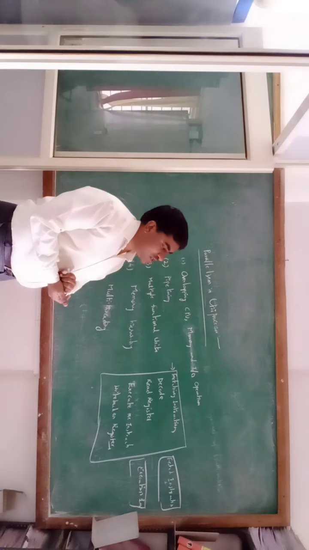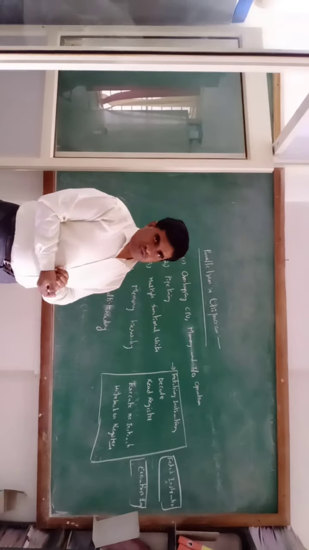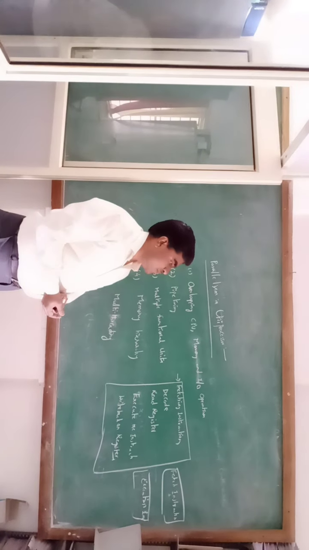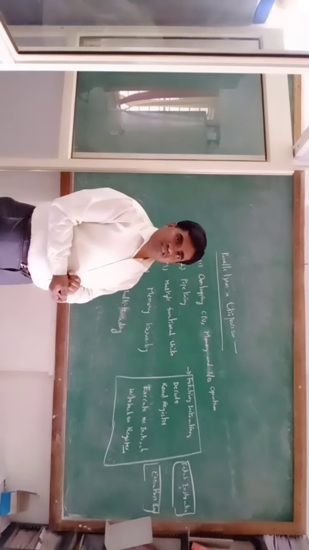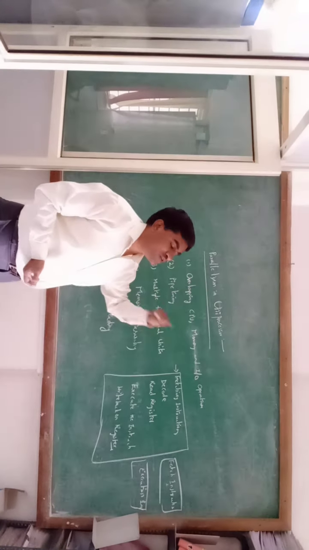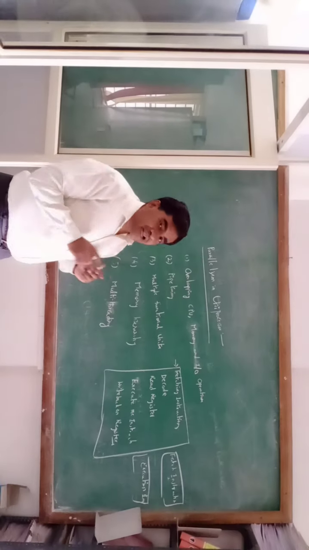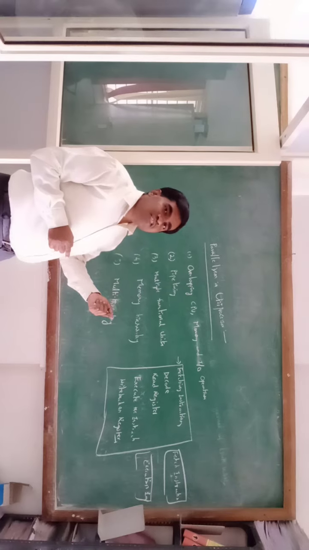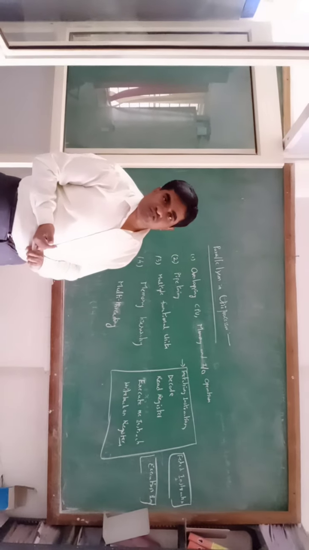We fetch one instruction, and after fetching it we send it to execution. Whenever we are executing that instruction, in parallel the second instruction is fetched from the main memory. So in parallel, the second instruction is being fetched from main memory while the first instruction's execution is going on.